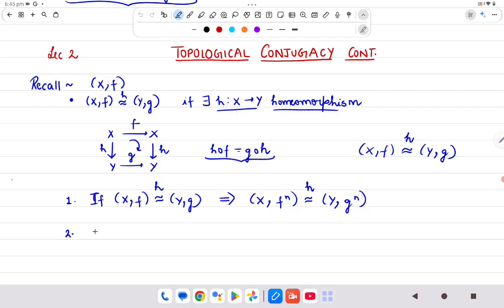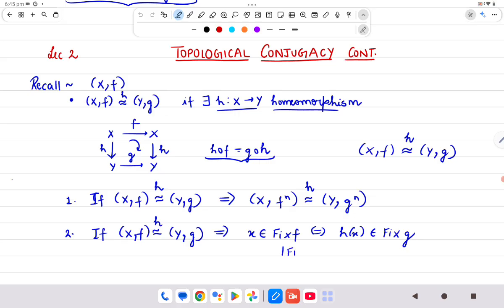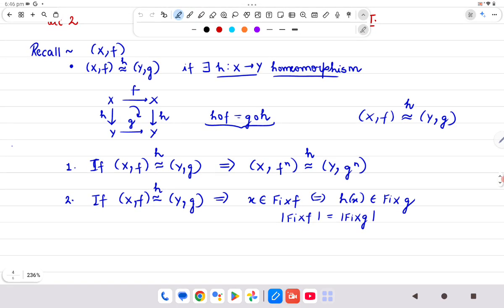The second very important result: if (X, f) and (Y, g) are two dynamical systems which are topologically conjugate to each other, then x will be a fixed point of f if and only if h(x) is a fixed point of g. In other words, the cardinality of Fix f is equal to the cardinality of Fix g. So the number of fixed points remains preserved.